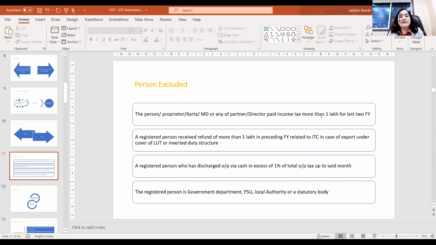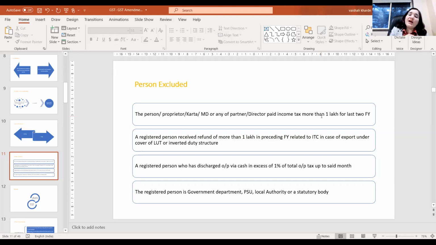Second, a registered person who had received a refund of more than 1 lakh in the preceding financial year, related to ITC in case of export under the cover of LUT or the inverted duty structure. So if you have an inverted duty structure or export, and you had claimed and received a refund of more than 1 lakh in the preceding financial year, the applicability is to be checked in the preceding financial year. If it is above 1 lakh, then you are excluded. So exporters and the inverted duty structure are excluded.